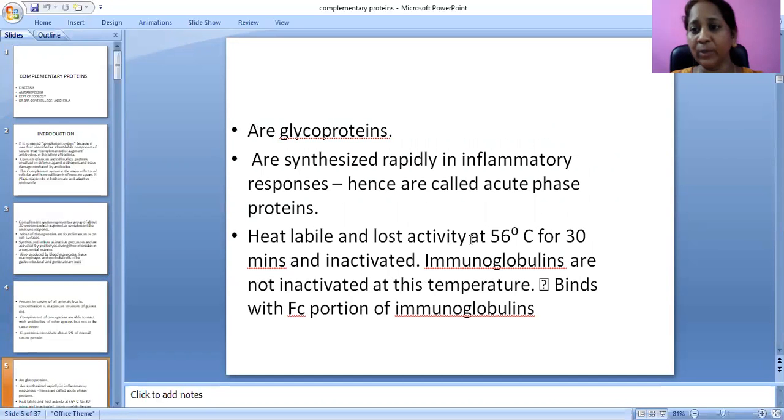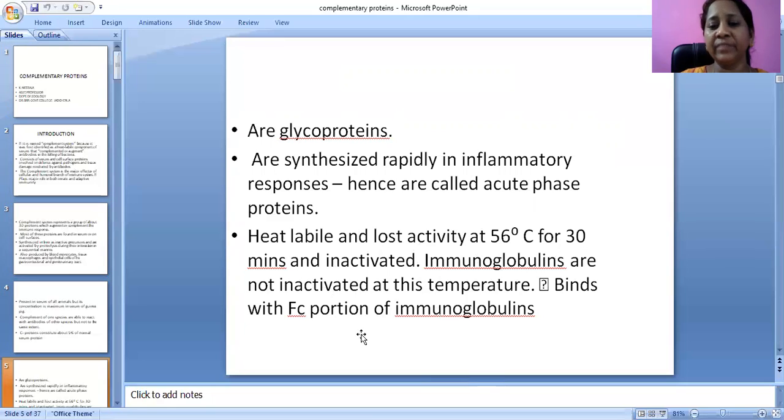These are all glycoproteins. They are synthesized rapidly in inflammatory responses, hence they are called acute phase proteins. These complement proteins will elicit inflammatory responses within no time, like dolor, rubor, and so on. They are heat labile, and are inactivated at 56 degrees centigrade for 30 minutes. Immunoglobulins are not inactivated at this temperature.